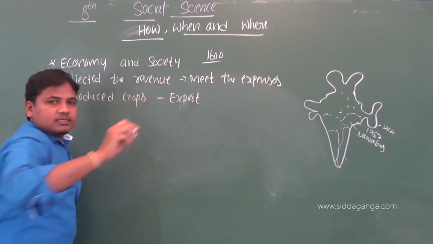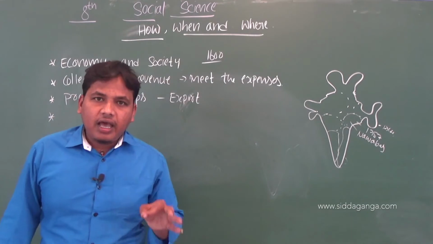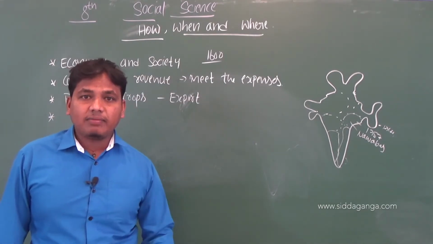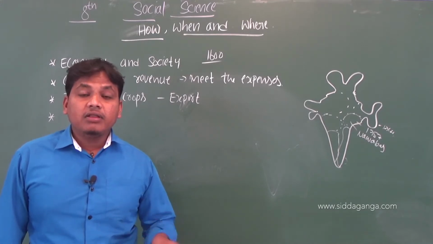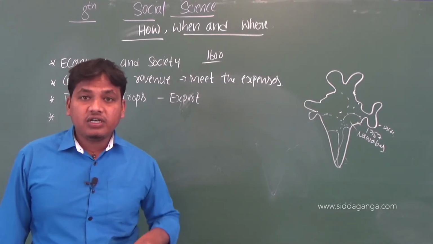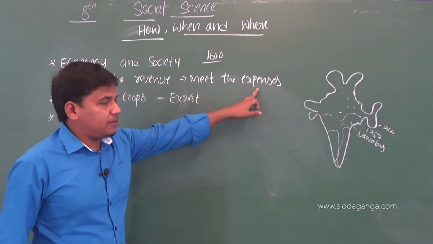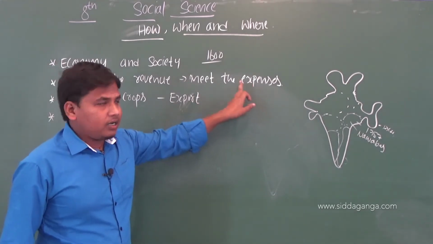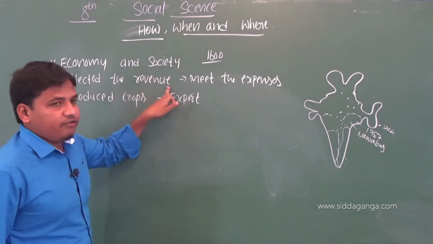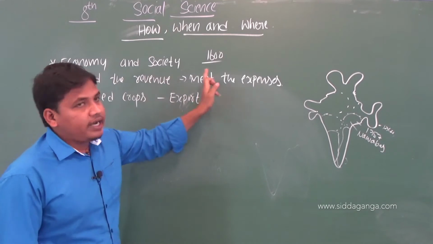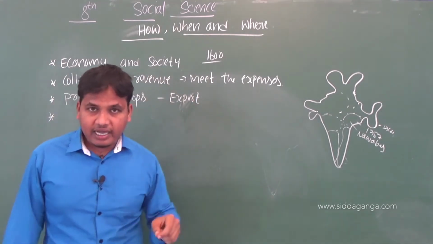What are the expenses? They had to take care of their army, their officers, their officials. These expenses were met through the collection of revenue.